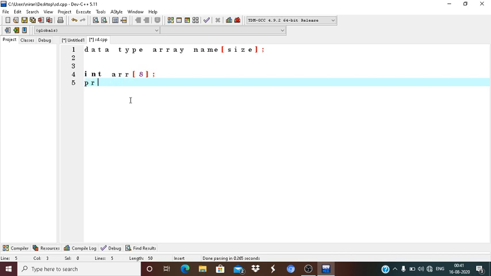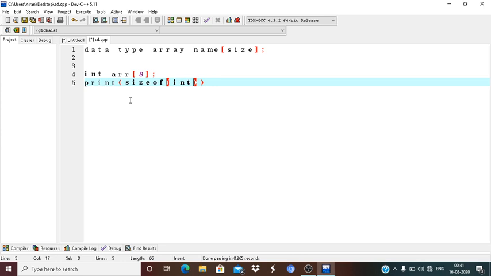You can print the sizeof operator. Using the sizeof operator, you can know how many bytes will be allocated by the data type int. There is no problem.